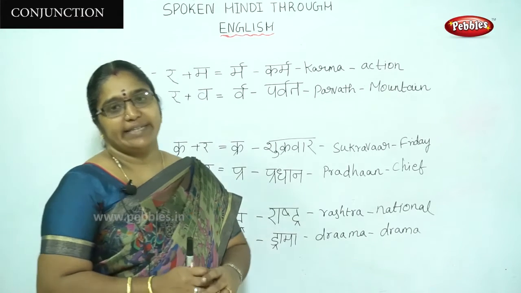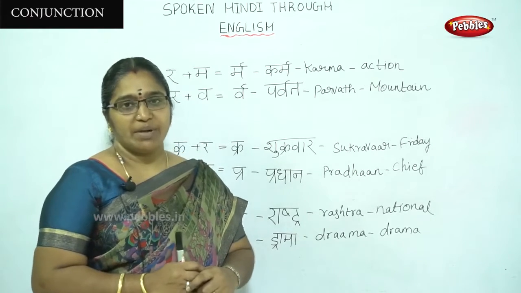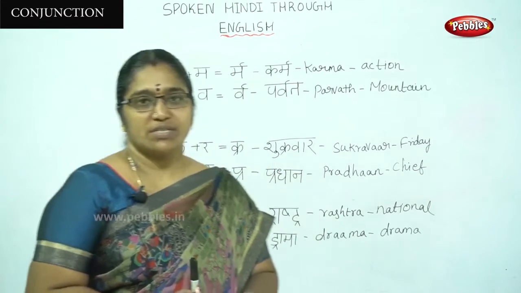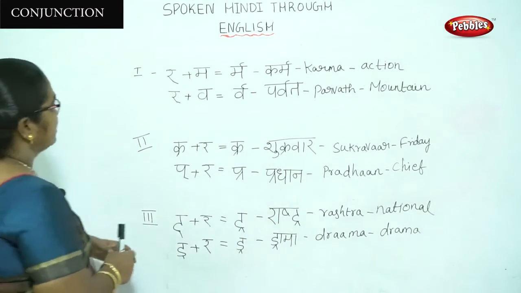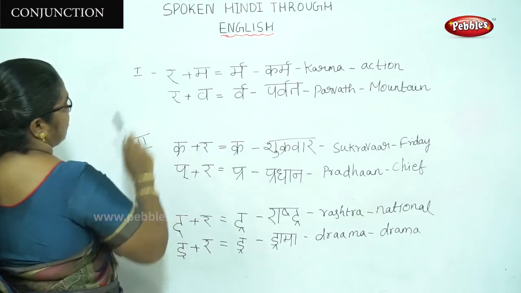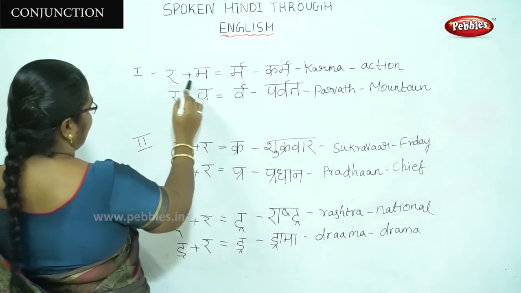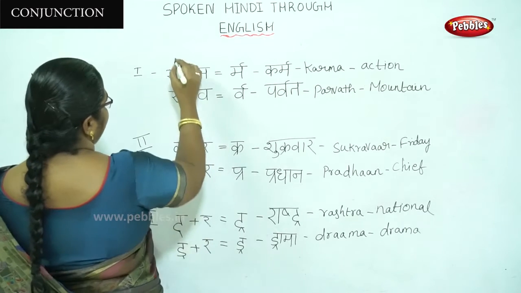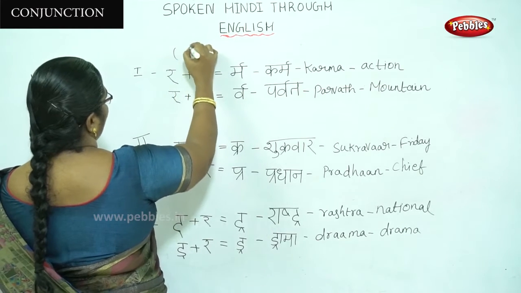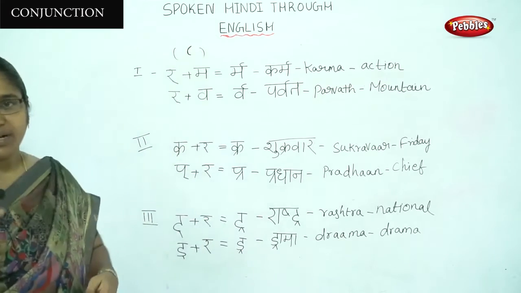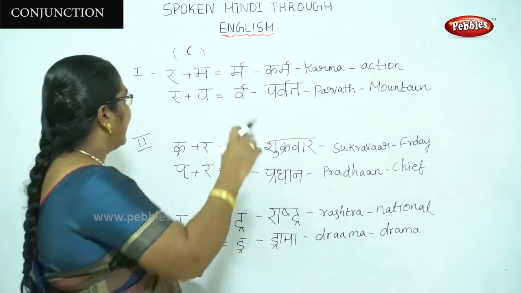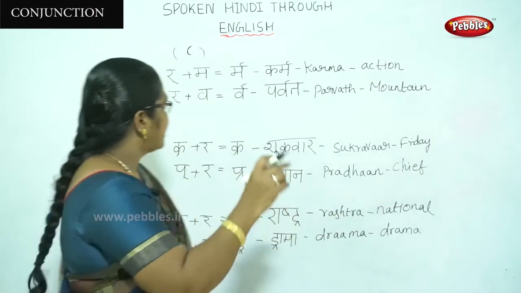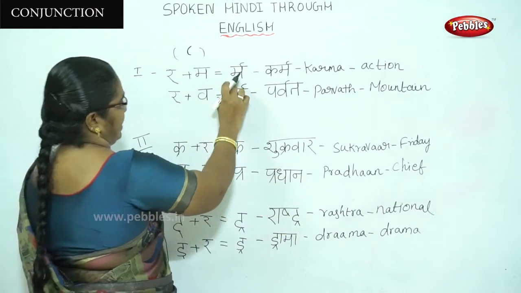Okay, there are three types in this: how "ra" becomes and how it is pronounced in these consonants. Let us see the first one. "ir" plus "ma", the pronunciation is "irma". The sign of this "ra" is only a curve. The "ra" is only a curve above the letter, that is "ir" plus "ma", "irma".